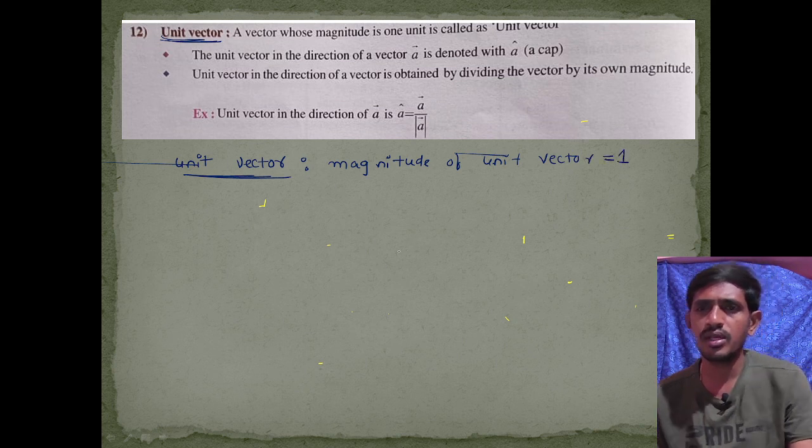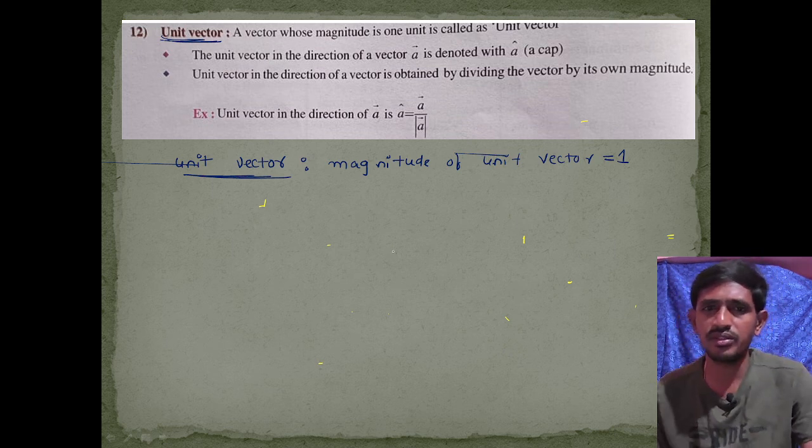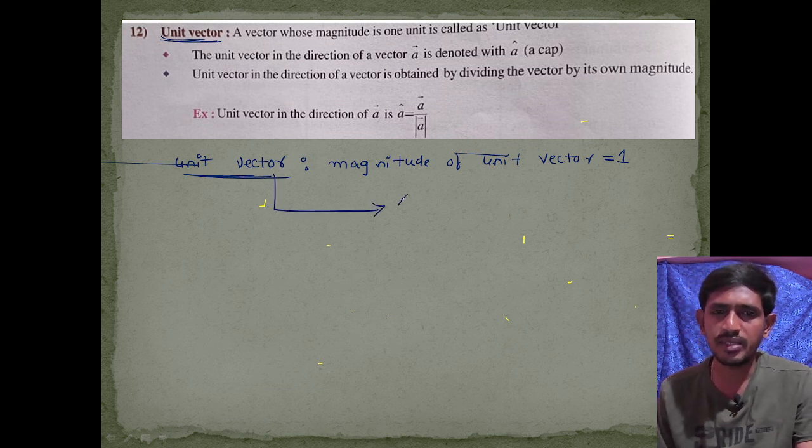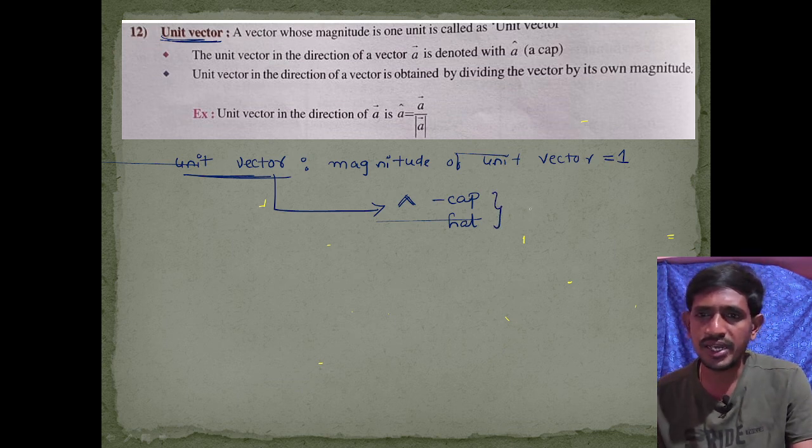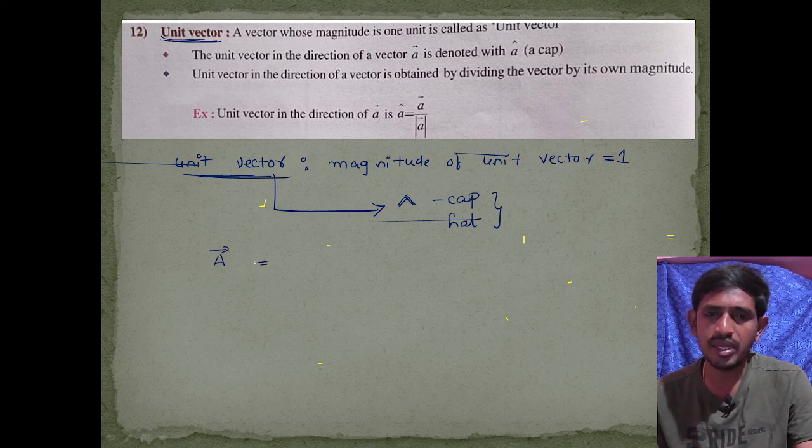And what is the specific significance of this unit vector? The vector can be represented by a cap or hat. Some textbooks give cap, some textbooks give hat, and both are the same, hat or cap. These unit vectors also give the direction of the given vector. For example, this is a bar, and the direction of this vector is given by a unit vector.